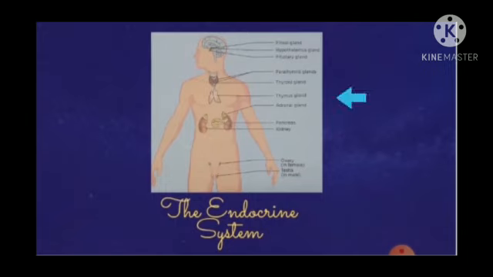And below that you can see the thymus gland. Next gland is adrenal gland. From the name itself, renal means related to kidney. Adrenal means its position is near the kidney. You can clearly see in the diagram. And one more gland, that is pancreas. Then the last 2 glands, ovaries and testes. Ovaries are found in female and testes are found in male. These are the 10 major endocrine glands which are responsible for the proper functioning of the human body.